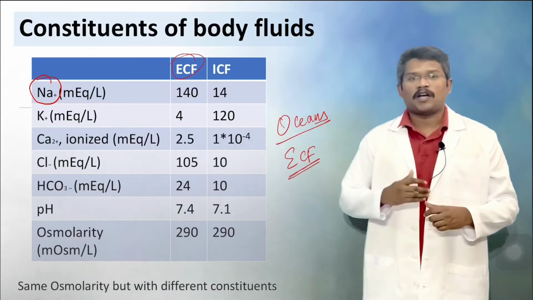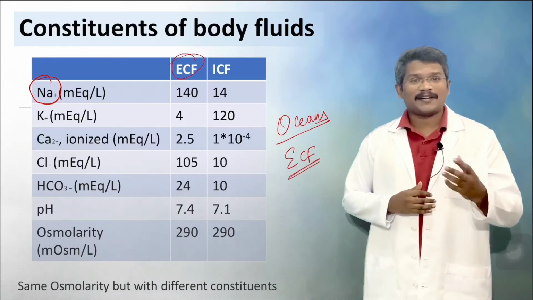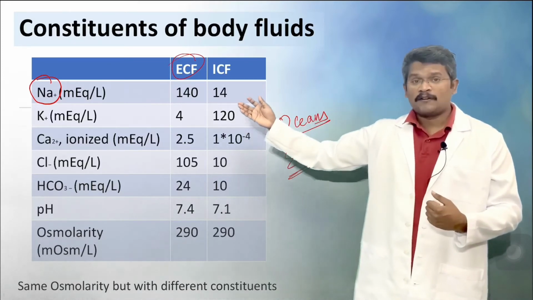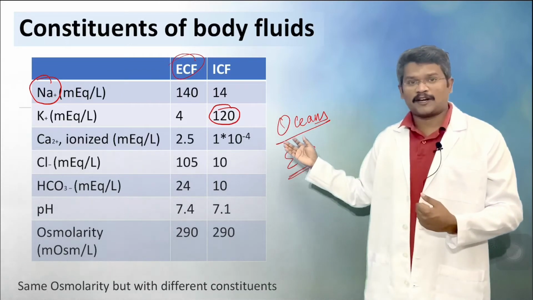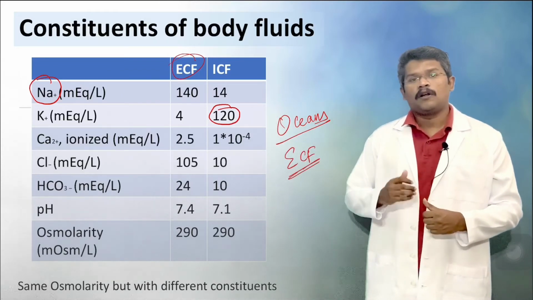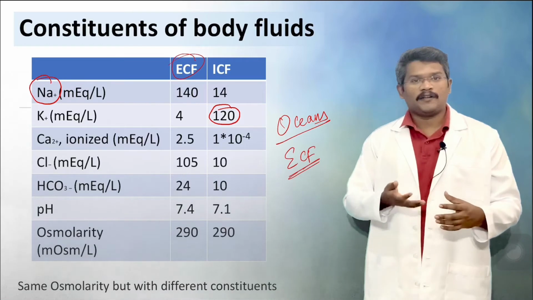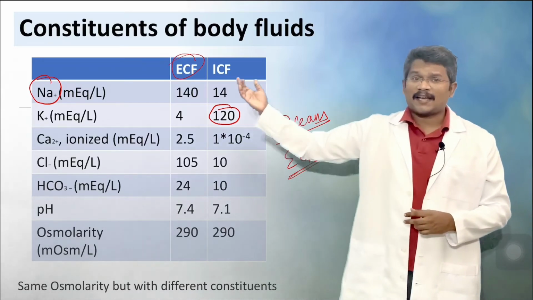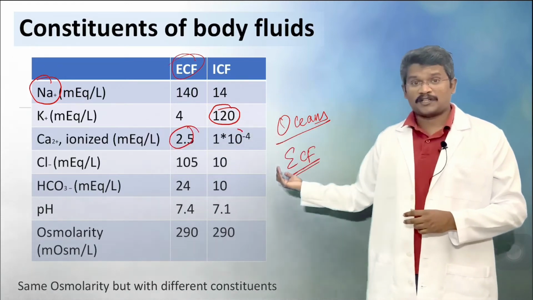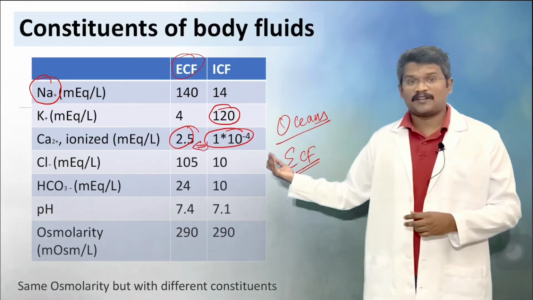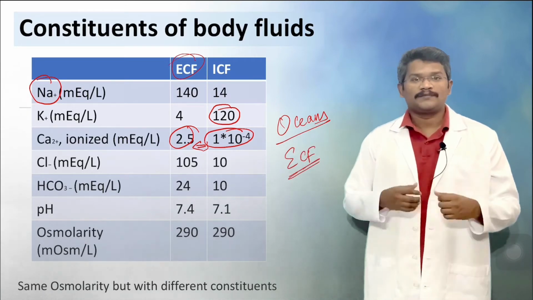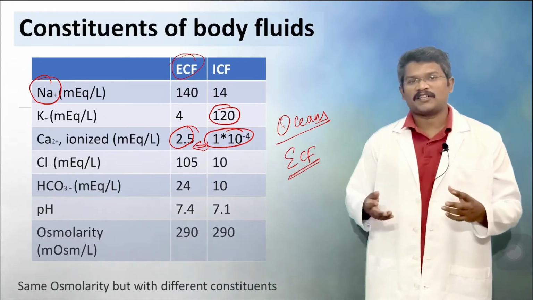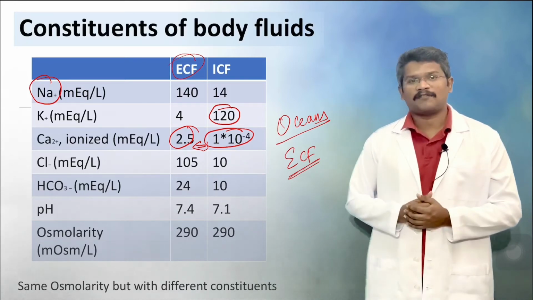Sodium maintains the osmolarity and is essential for secondary active transport and action potential, all of those roles, whereas potassium is the major intracellular cation, and that is essential for intracellular osmolarity, maintenance of resting membrane potential, and so on. The calcium is again higher in the extracellular fluid compared to the intracellular fluid, about a 10,000 times difference, you can see. And the calcium concentration gradient is essential for cell signaling, muscle contraction, and so many other phenomena.